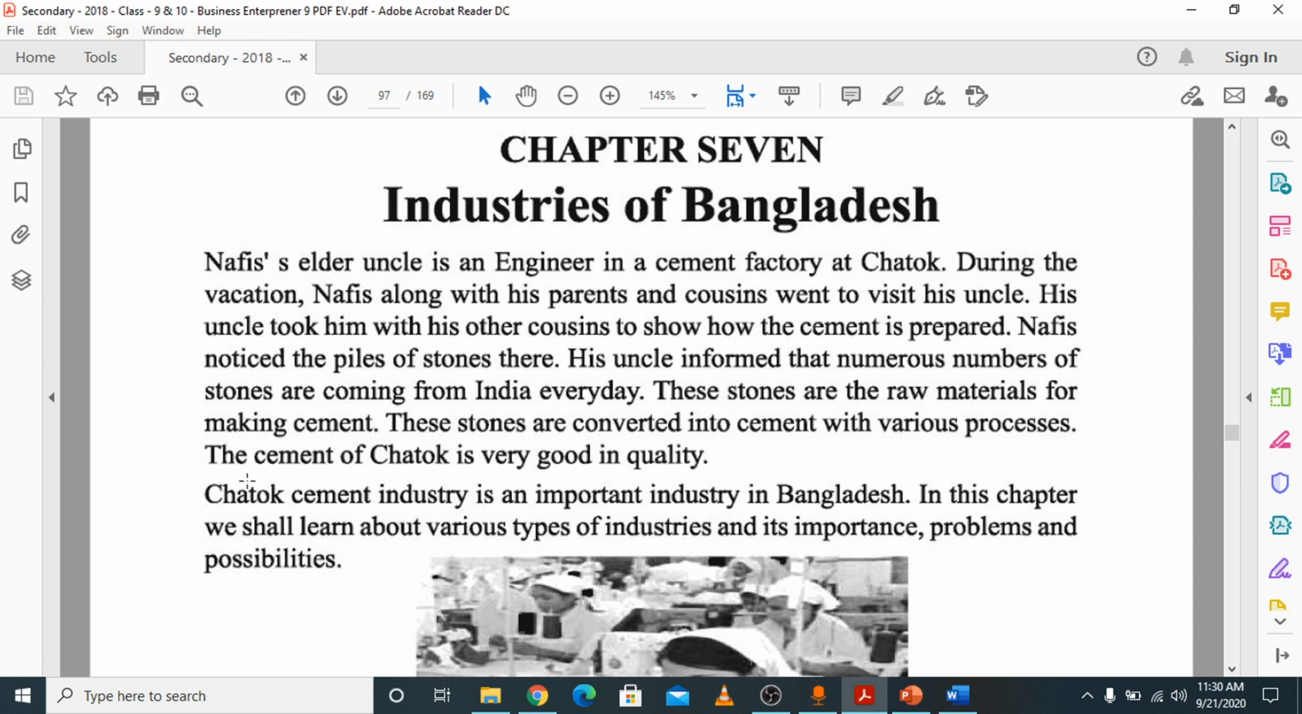Then another important piece of information: these stones are converted into cement with various processes. The cement of Chatok is very good in quality. Chatok cement industry is an important industry in Bangladesh. So that is another important MCQ for your exam. Which one is the important industry in Bangladesh? Chatok cement industry. That means from this para we can get two important MCQs. First, what is the raw material for the cement making process? The answer is stone. And second, what is the important industry in Bangladesh? Chatok cement industry.